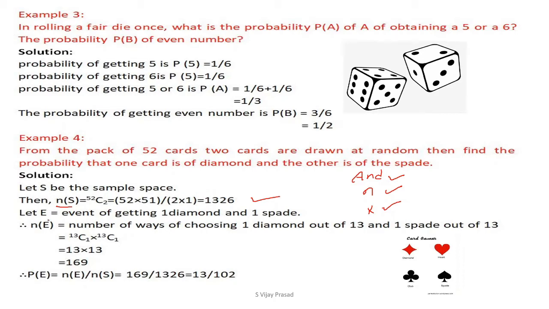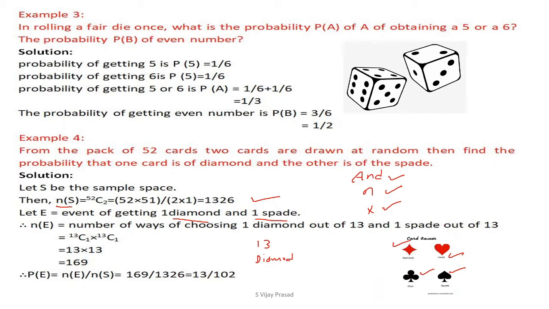Now, let us define an event E. Event E is the event of getting one diamond and one spade. How many diamonds are there in the total cards? There are 13 diamonds, 13 spades, 13 hearts, and 13 clubs. Here I show the figure. These are the items in the pack of cards.